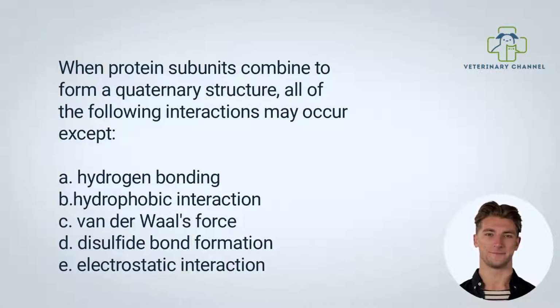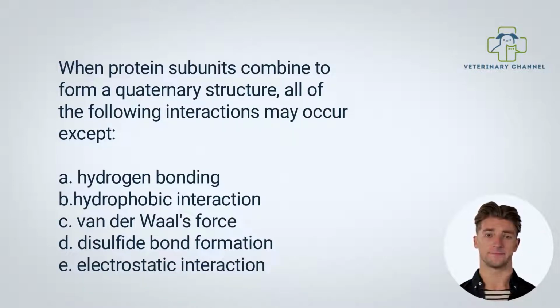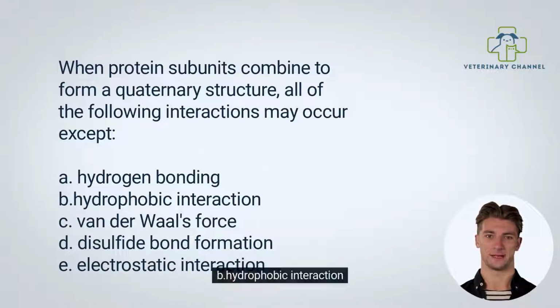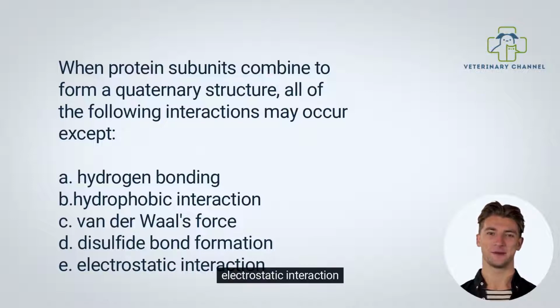Fourth question. When protein subunits combine to form a quaternary structure, all of the following interactions may occur except A. Hydrogen bonding. B. A hydrophobic interaction. C. Van der Waals force. D. Disulfide bond formation. E. Electrostatic interaction. The answer is D.